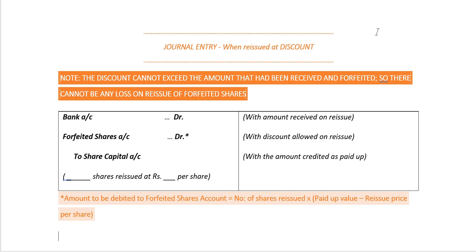We need to credit share capital account with the amount which is credited as paid up. And the narration will be, we need to specify the number of shares which have been reissued and at the price at which it's been reissued. When shares are reissued at a discount, it is very important to note that the discount cannot exceed the amount that had been received and forfeited. So there cannot be any loss on reissue of forfeited shares. We will go into this concept in detail in a little while.